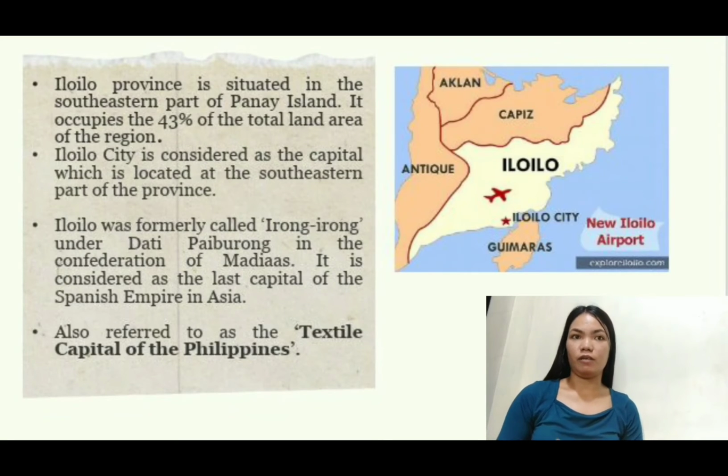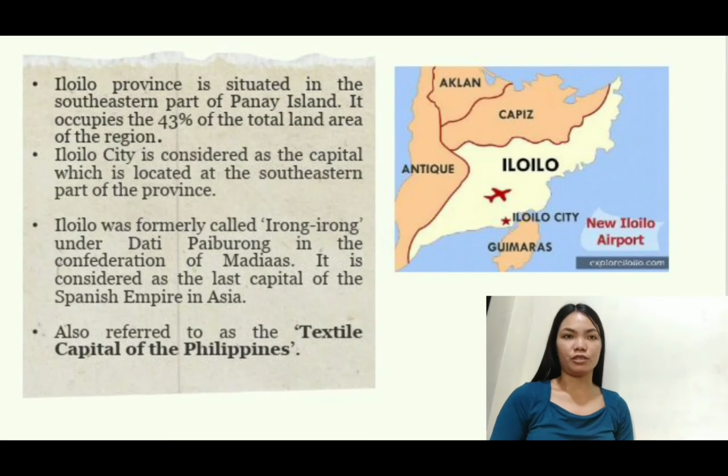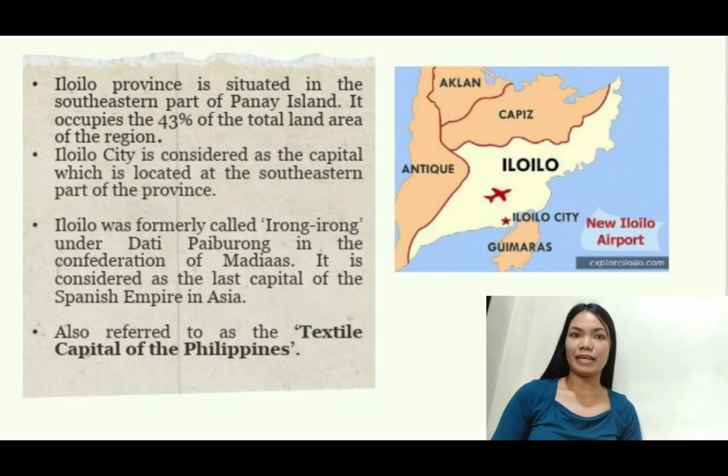So next is Iloilo. Iloilo province is situated in the southeastern part of Panay Island. It occupies 43% of the total land area of the region. It has 42 municipalities and 1,721 barangays. Its capital is Iloilo City, which is located at the southeastern part of the province. And Iloilo was formerly known as Irong-Irong under Dati Paiburong in the Confederation of Madyaas.